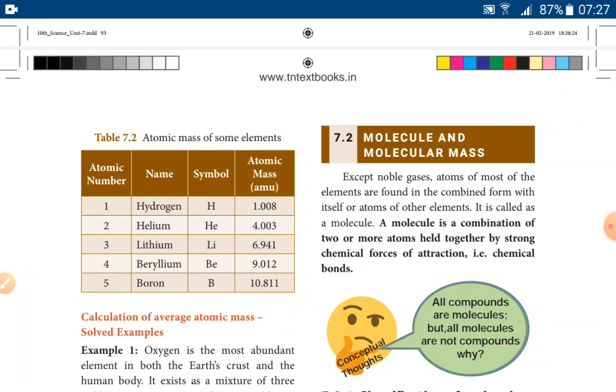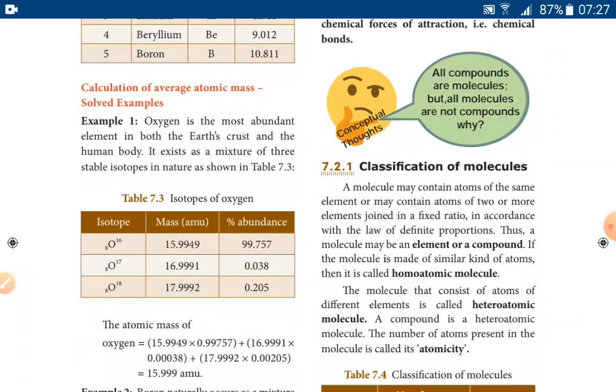Atomic mass of some elements: hydrogen, symbol H, has an atomic mass of 1.008; helium, He, 4.003; lithium, Li, 6.941; beryllium, Be, 9.012; boron, B, 10.811. And the next calculation is the average atomic mass using the same formula.